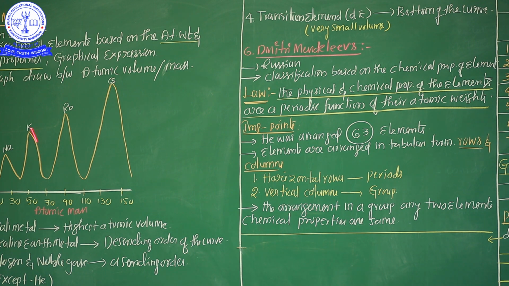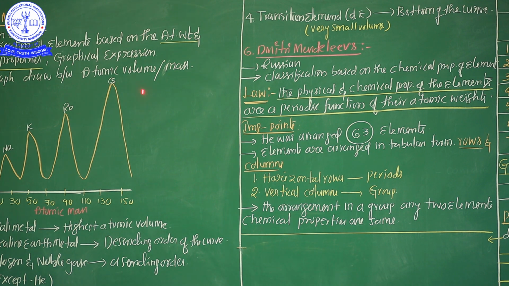According to the Lothar Meyer classification of the elements, the highest atomic volume is found in the alkali metals, and a very small volume in the transitional elements. So these are the Lothar Meyer classification. From it, two important points arise.